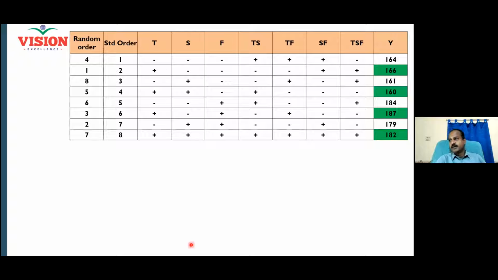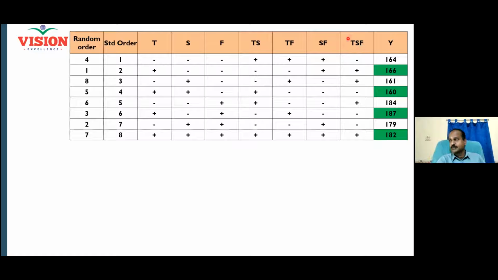Now, the whole test matrix is available here. All possible combinations are available. See here, factor T low, factor S low, factor F also low. Now, what is this factor? Interaction. Two-level interaction. When there are 3 factors A, B, and C, the 2-level interactions can be AB or BC or CA. Since it is TSF, it can be TS or TF or SF. And the 3-level interaction will be A into B into C.